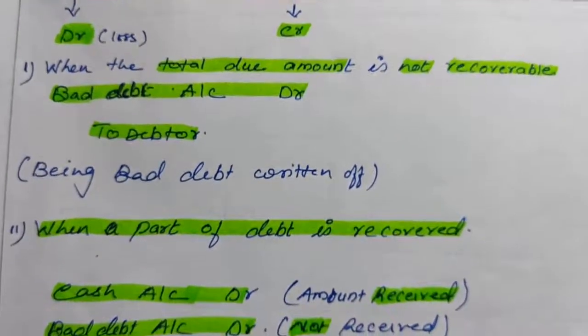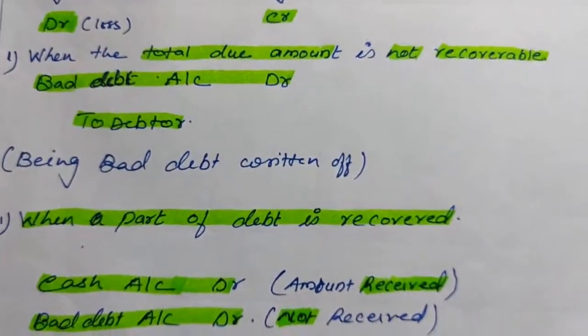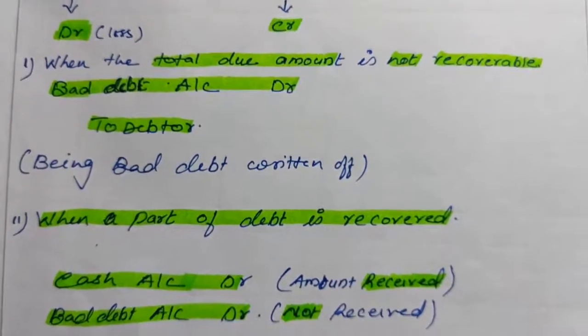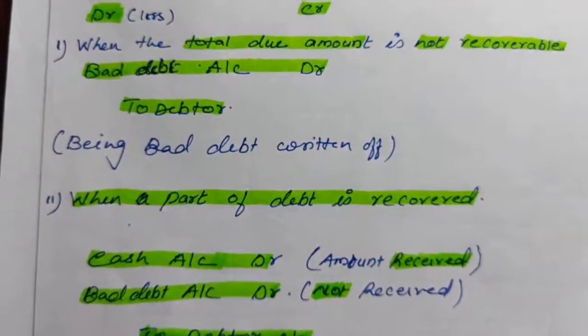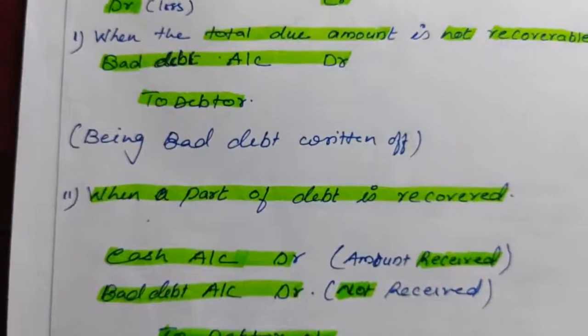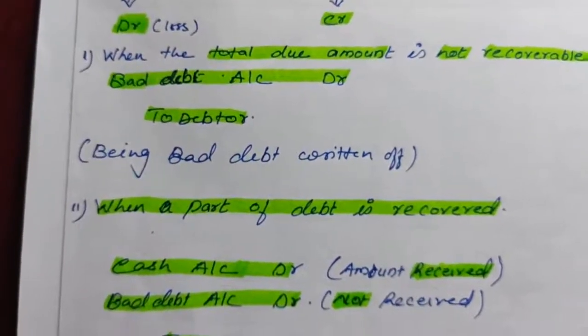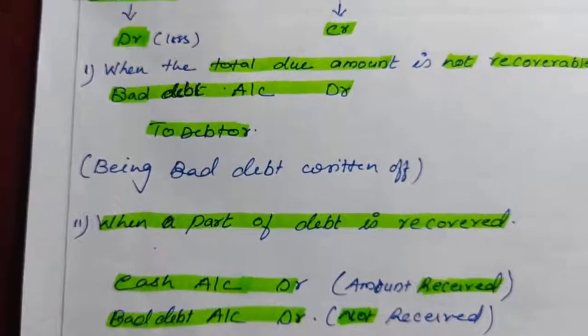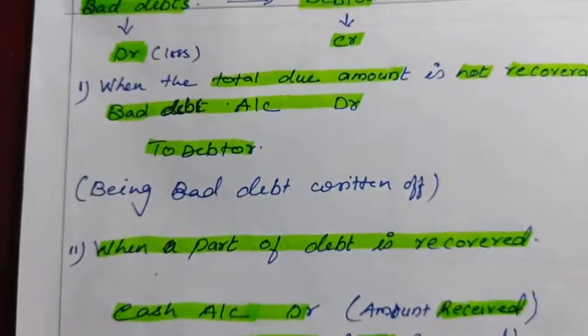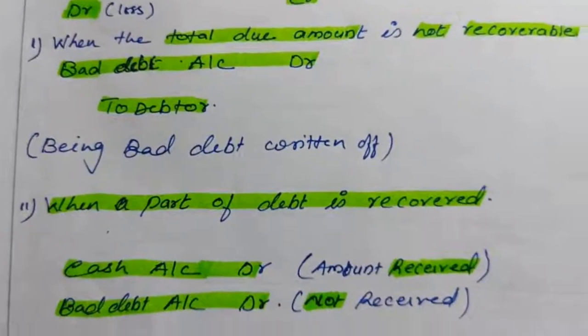Okay, so when the total due amount is not recoverable, then our entry will be bad debt account debit to debtor. The whole due amount we will write. Bad debt is a loss, so it will be debited. Our asset is reducing, so it will be credited.